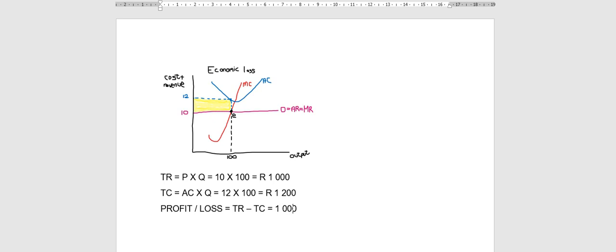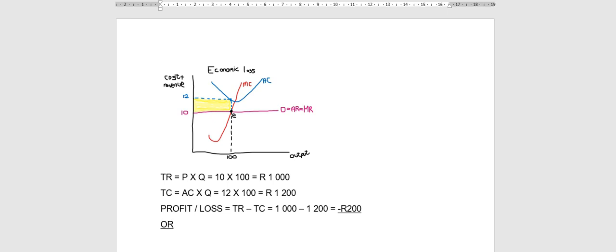So now I can go back to this formula and fill in the missing information. My total revenue was 1,000. My total cost was 1,200. So my loss is minus 200 Rand. You have to indicate the minus. That minus actually indicates the loss. So your profit or loss is total revenue minus total cost, and if your answer is negative, it indicates a loss.